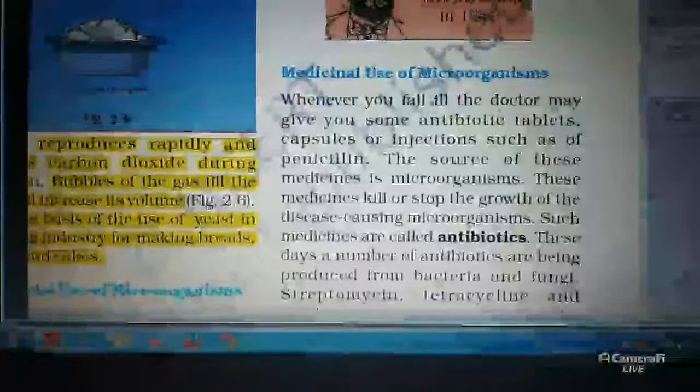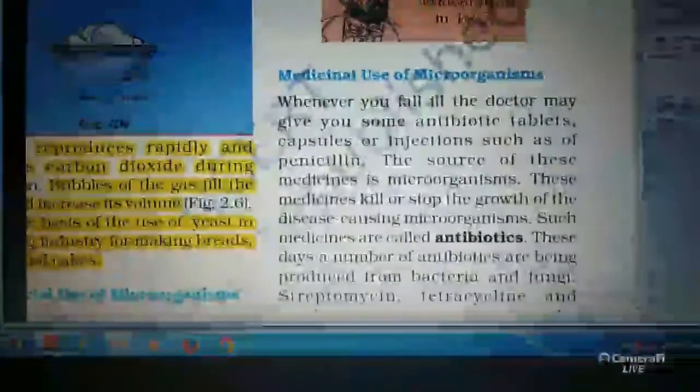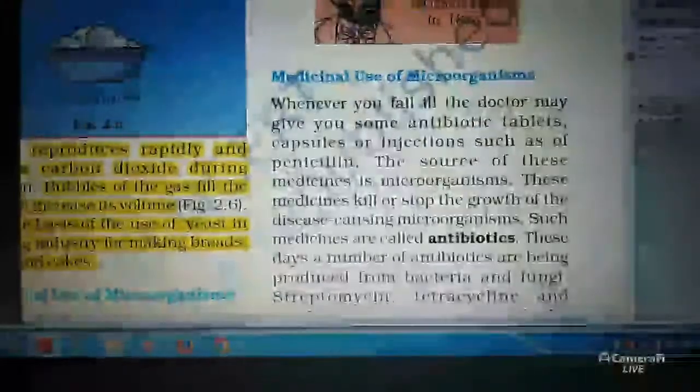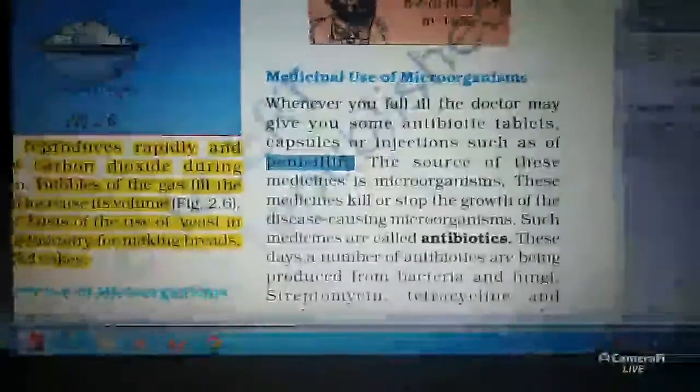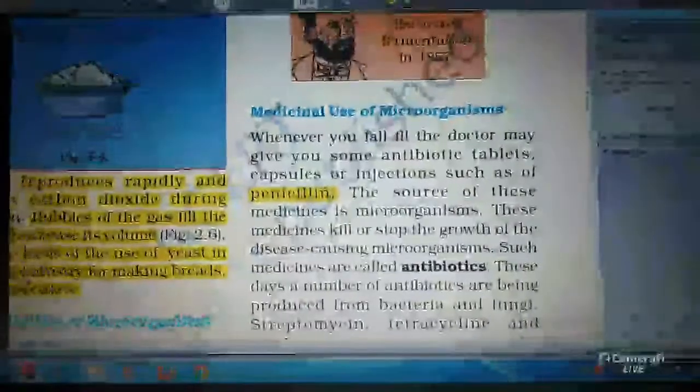So, medicinal use of microorganisms. Whenever you fall ill, the doctor may give you some antibiotic tablets, capsules or injections such as penicillin. So we can have antibiotics. Medicines such as penicillins are made from fungi.